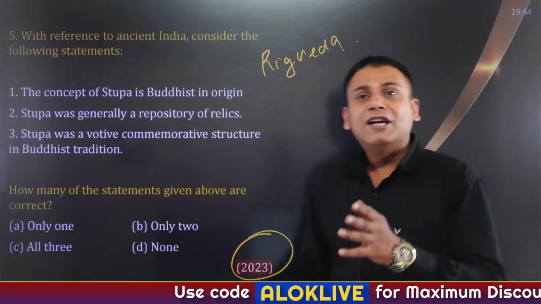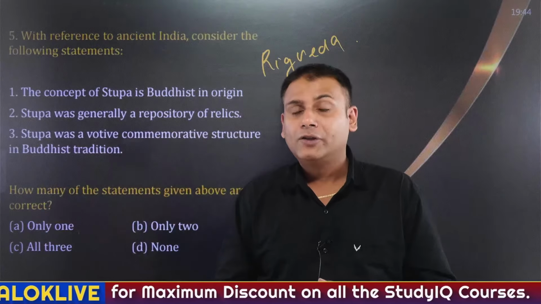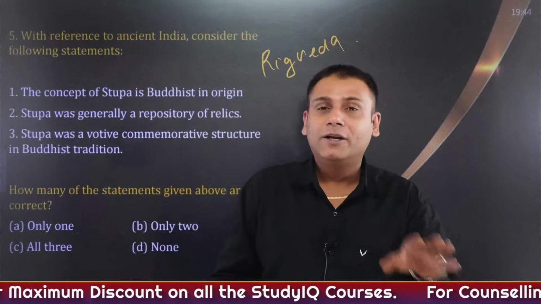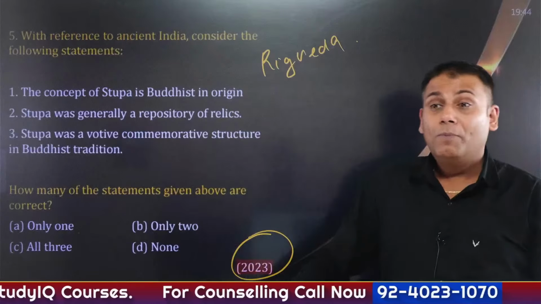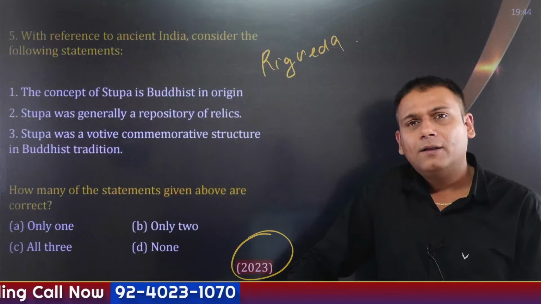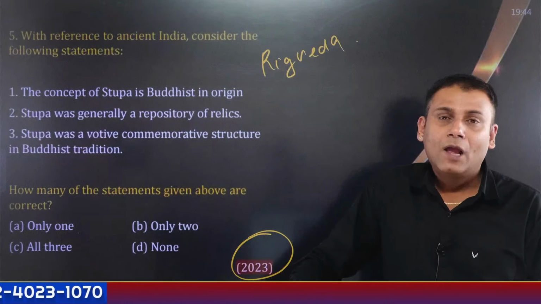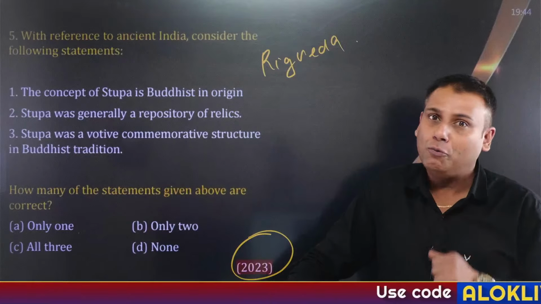Now, there are three kinds of stupas. Although it got more prominence during the time of Buddhism, this is actually not a concept related to Buddhism. It was prevalent from previous times itself, because it finds mention in Rigveda. The most important aspect: there are three kinds of stupas. Sharirik stup, Updeshika stup and Paribhogika stup.